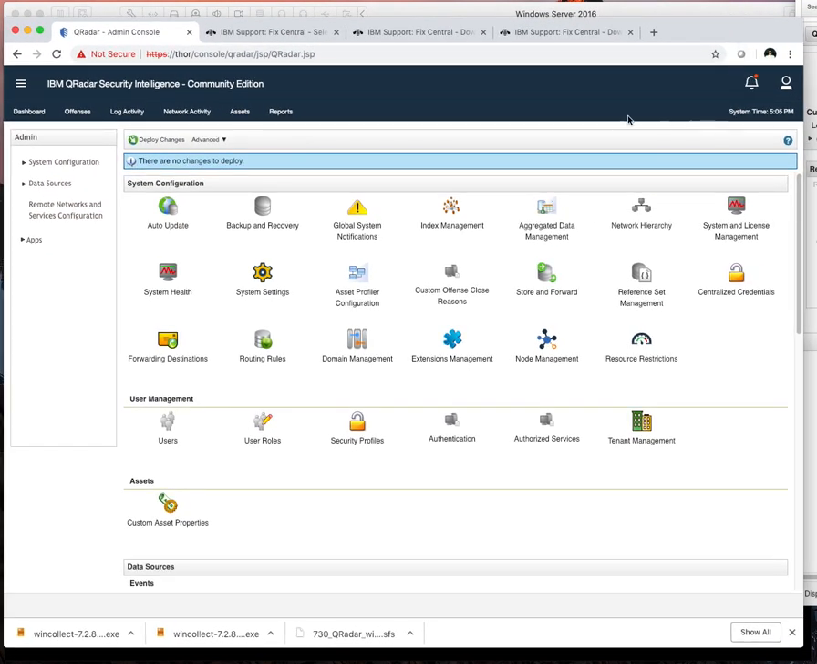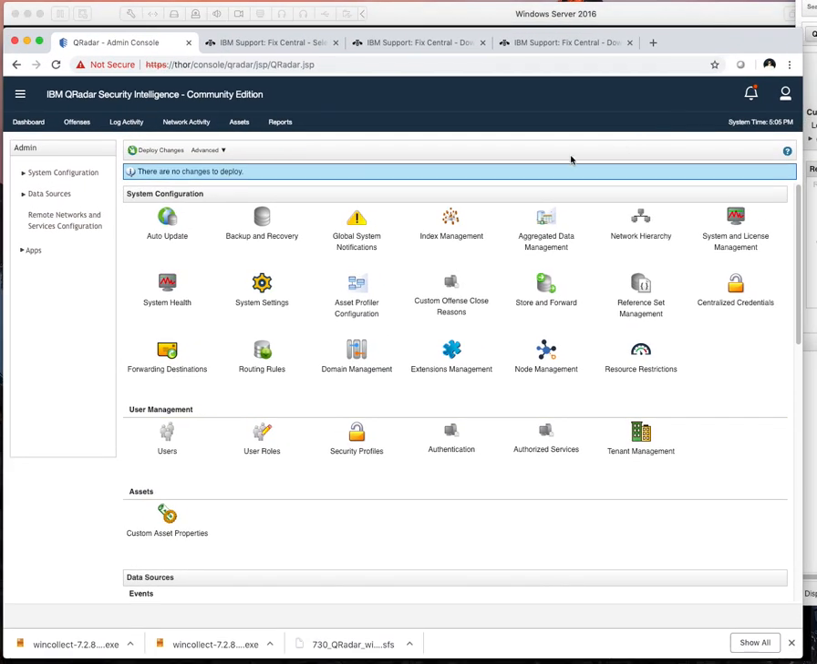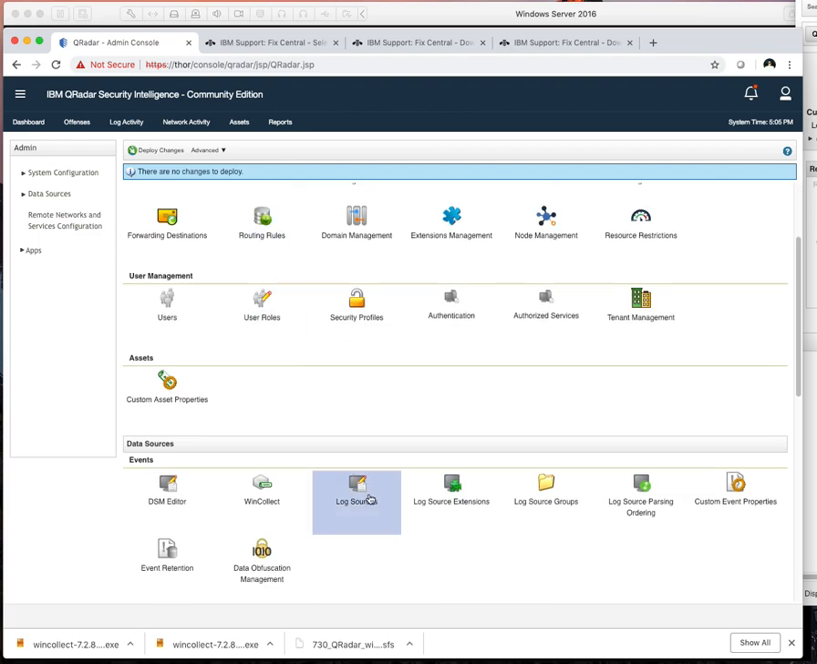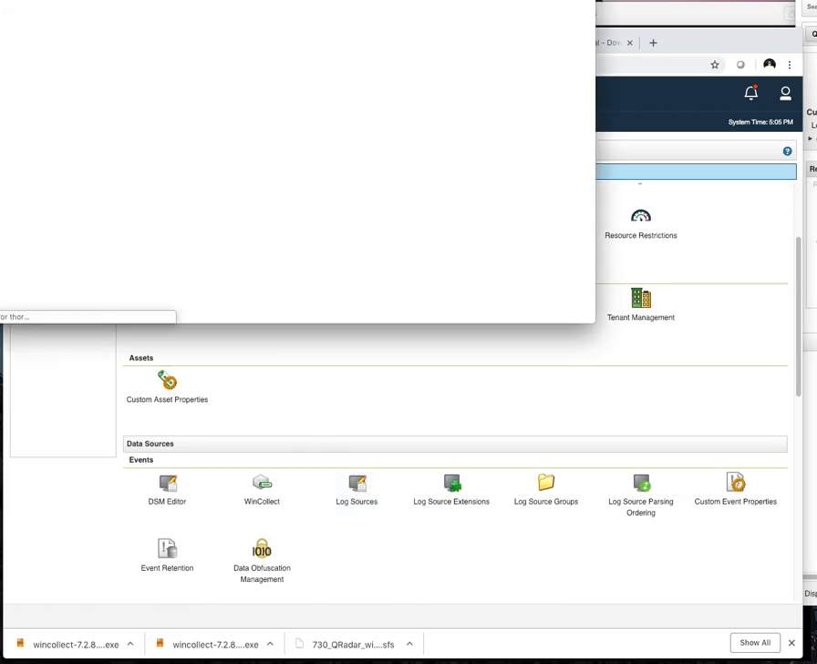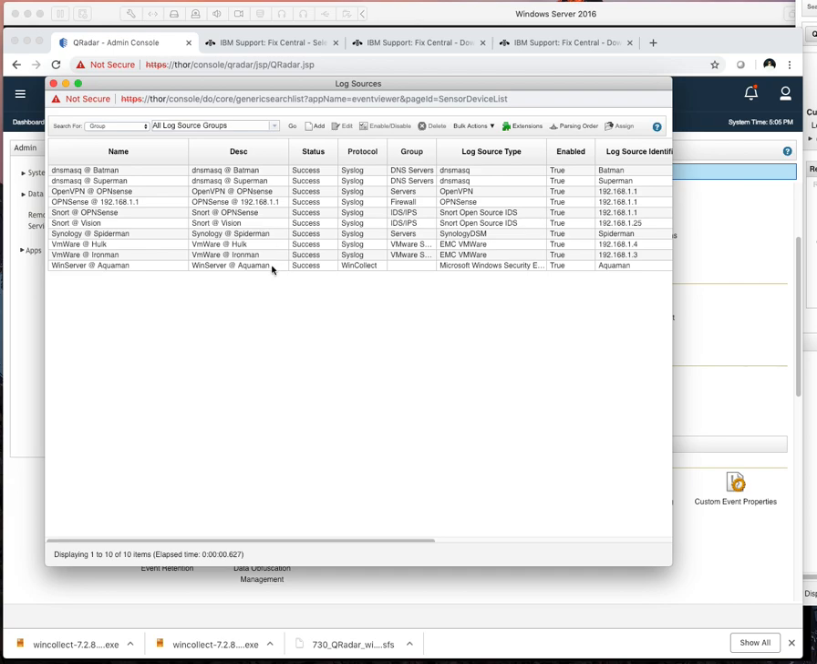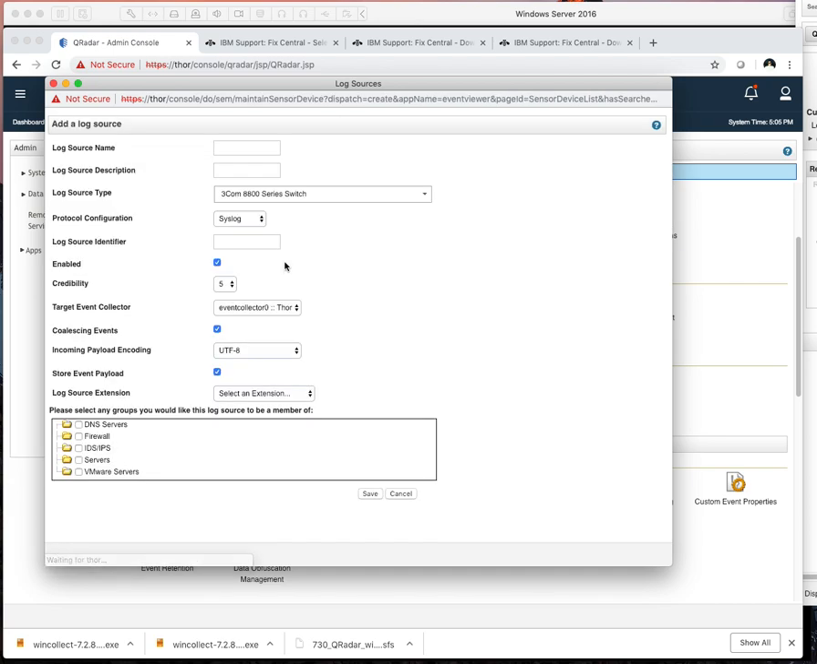Let's move our QRadar box over here. The server's restarting, that's fine. We need to add a log source now. So we're going to go to log sources, pull this down. I've got a bunch of them. We're going to add a new one for the server.